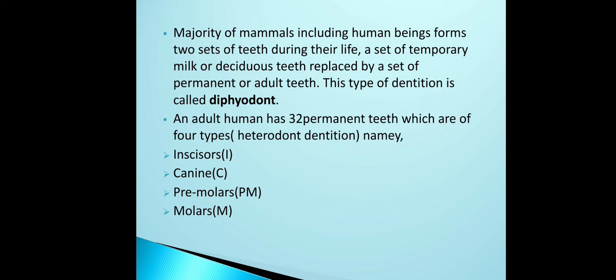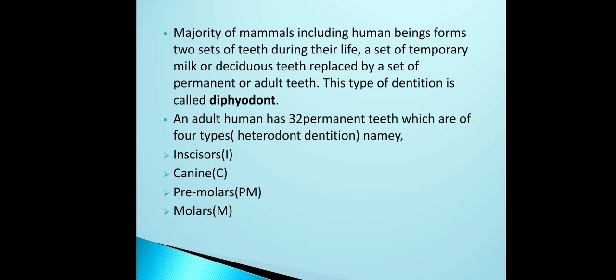So during the lifespan of human beings, two sets of teeth are observed, where the milk teeth or deciduous teeth are replaced by the set of permanent teeth or adult teeth. This type of dentition is called diphyodont.